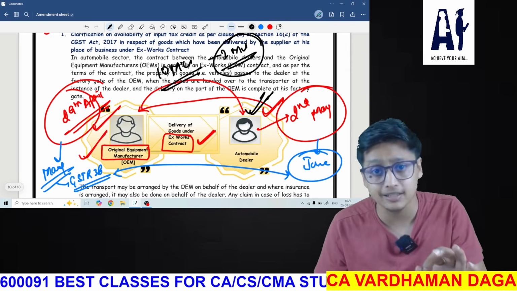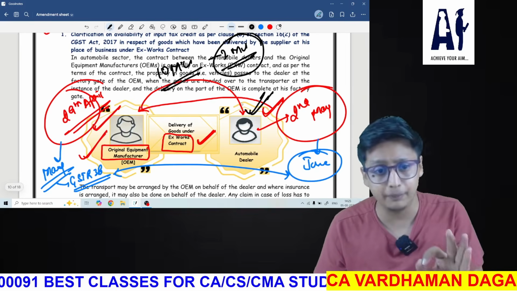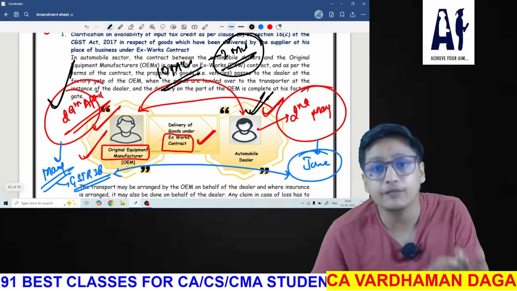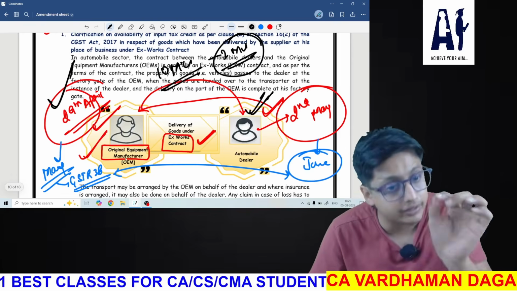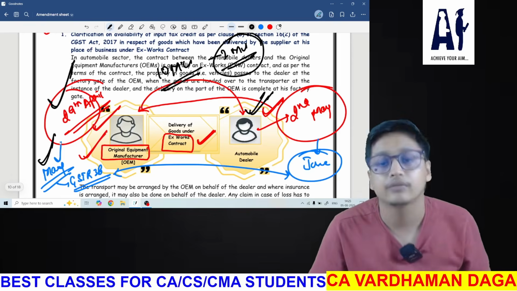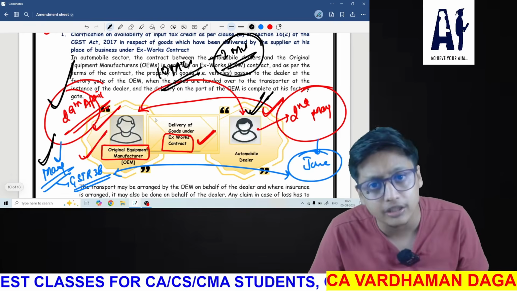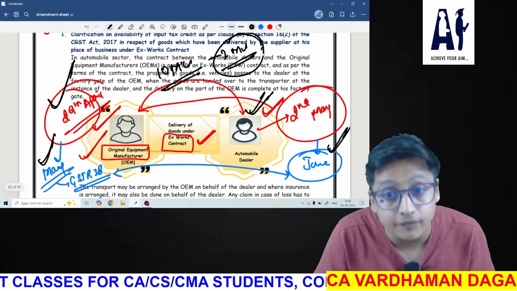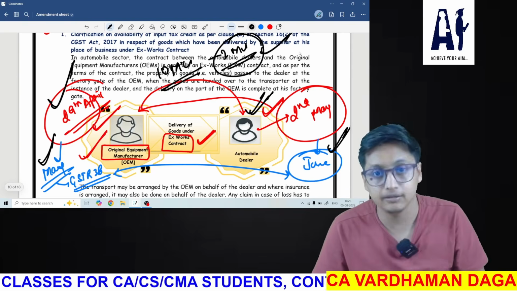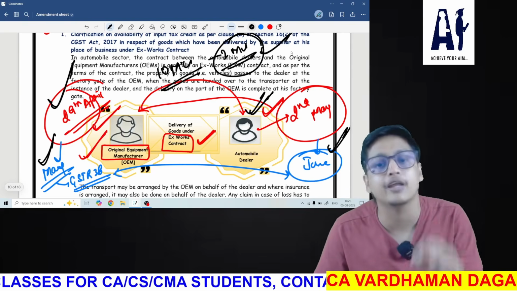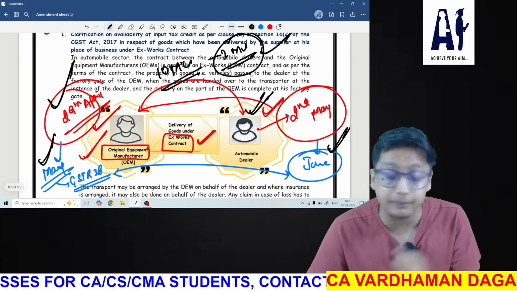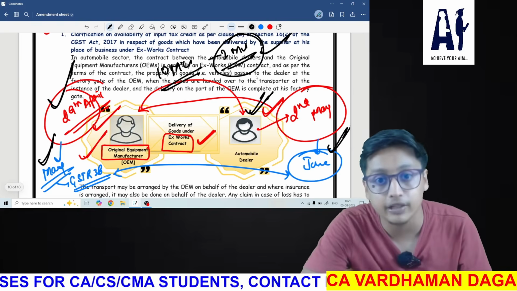Do you understand this concept? Very, very important. So he will take full credit of 10 motor vehicles in the May month when he files GST 3B, and when he files GST 3B in June, he will reverse the credit of two motor vehicles. This is one of the extreme scenarios which can come in the exam. I have covered this scenario in amendment based questions also. You can cover it from there also.